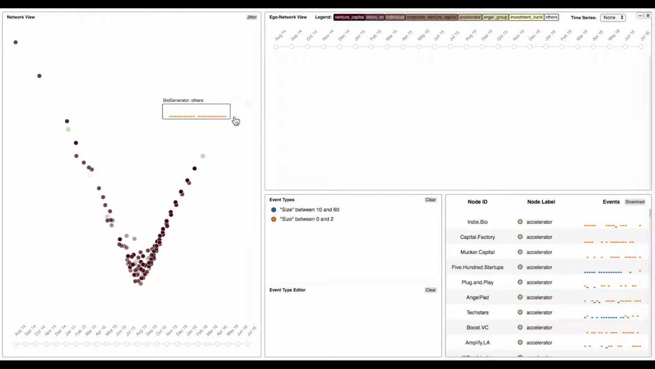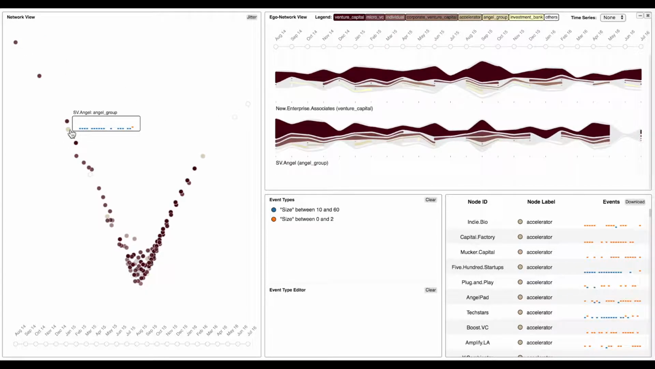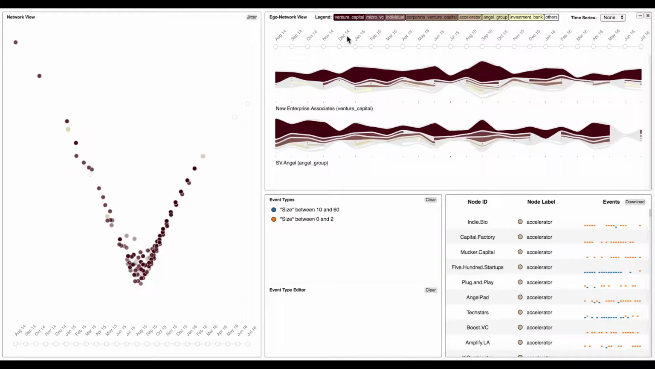We click on these two large Ego networks to inspect the timeline visualizations. We can see that the dark brown area is the thickest, indicating that they co-invest a lot with venture capitals. It is natural because most of the 335 US investors are venture capitals. After this initial exploration, I determined that co-investment with venture capital is not interesting, and I want to investigate how the investors co-invest with other types of investors.